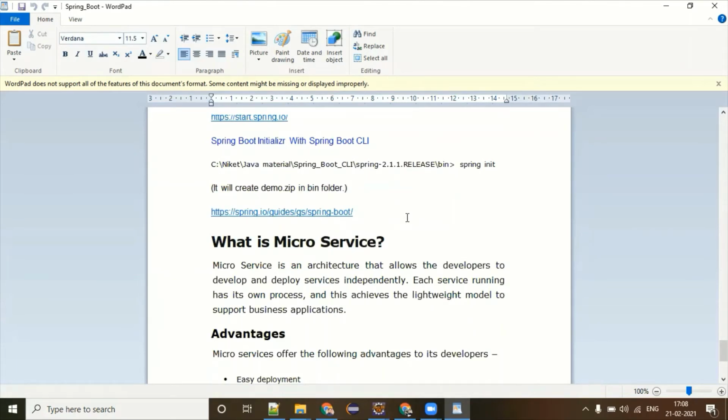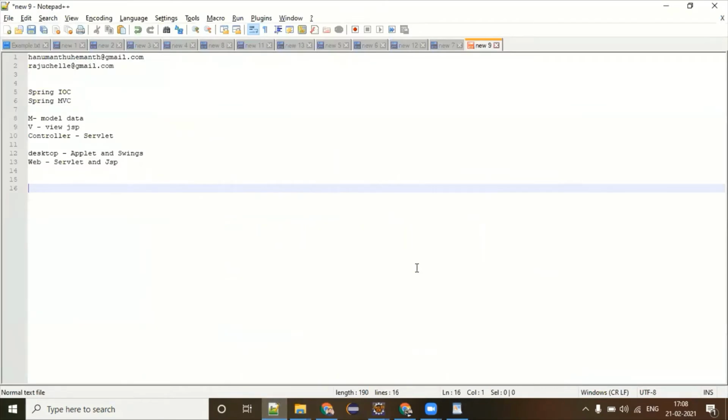What is microservices? Anybody? Do you know what is microservices? Any idea? No, Niket. No idea. Okay. Let me start from the very basic and layman term. In the beginning, people were creating a web application. Okay. Let's think you are creating an e-commerce application.